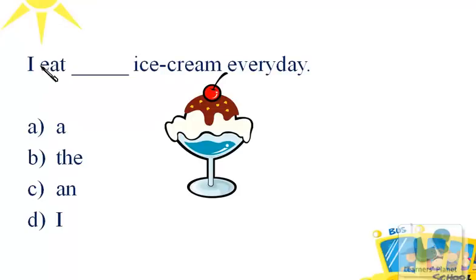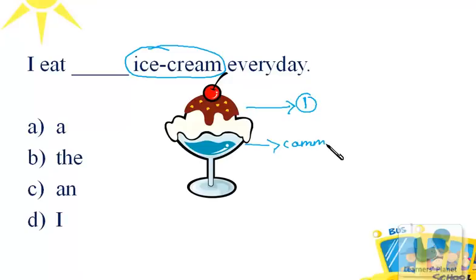This is the next one. I eat dash ice cream every day. So over here we are talking about the noun ice cream. And we're talking about singular. We're talking about only one ice cream. And it is also a common noun. And it begins with a vowel sound of I. So we will use option C, an with it. So I eat an ice cream every day.